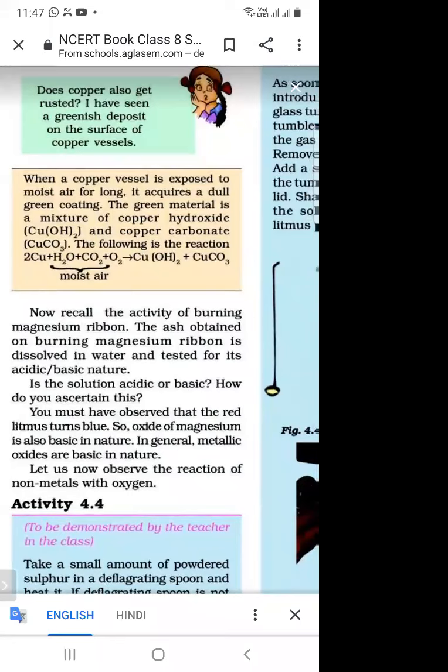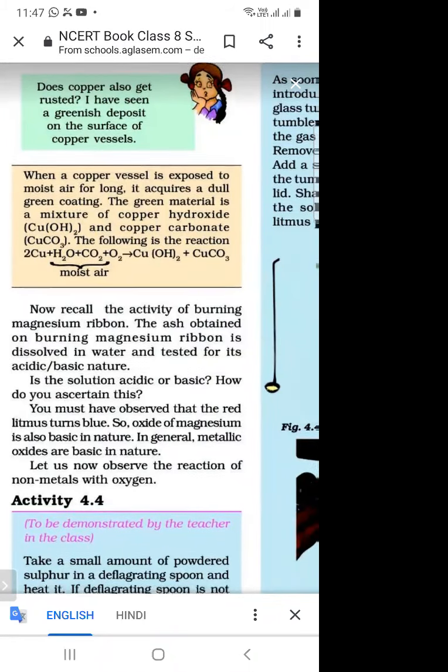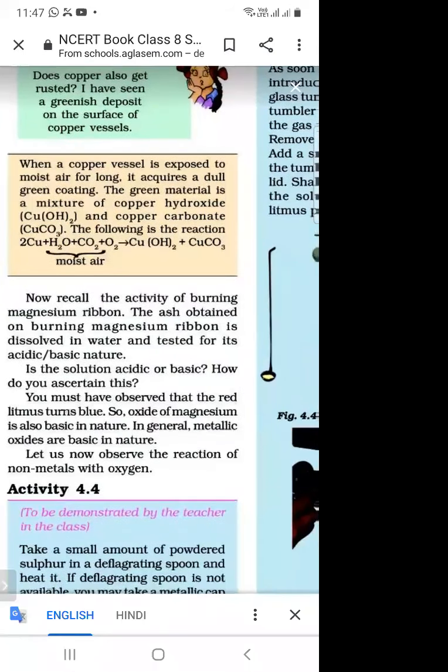When we burn magnesium ribbon, magnesium oxide is formed. When iron is exposed to air and water, Fe2O3 is formed. When we check with the help of litmus paper, what is the conclusion? It is basic in nature. So all metallic oxides are basic in nature.